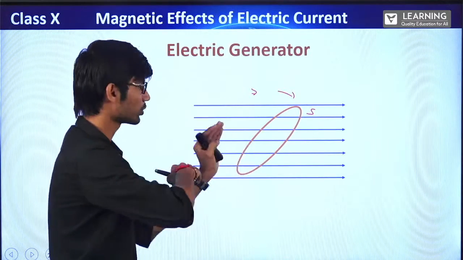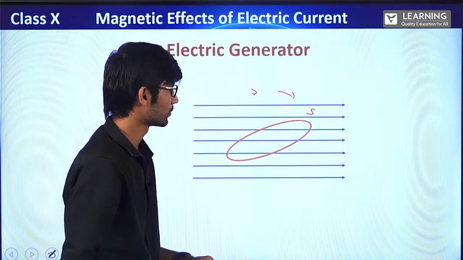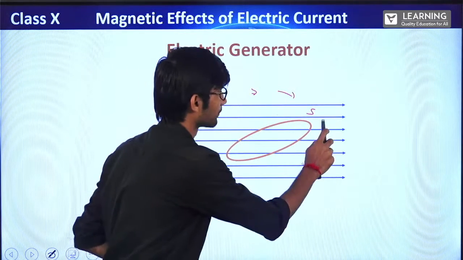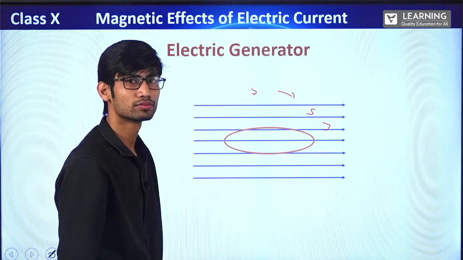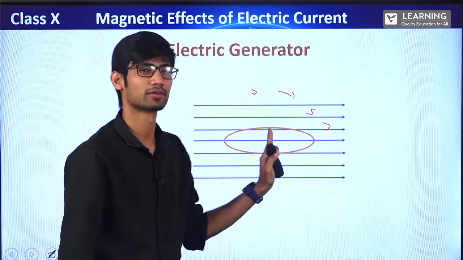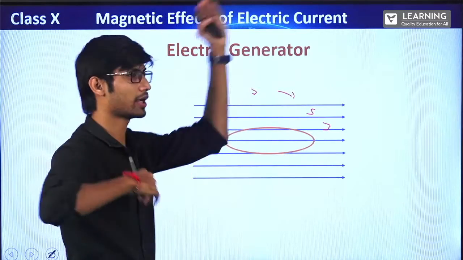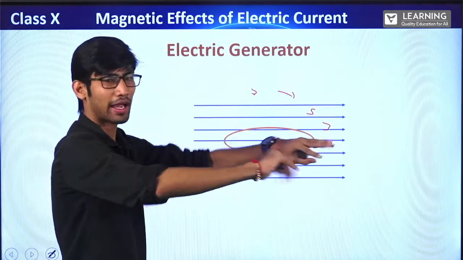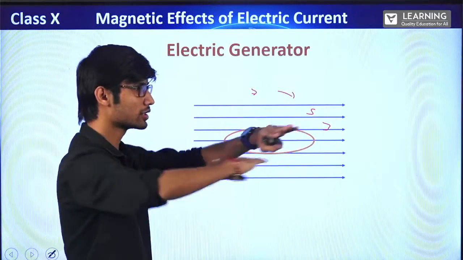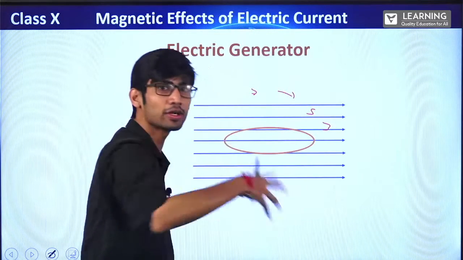I am rotating this slowly. Then again I rotate it more. 1, 2, 3. 3 lines are passing. Now 0 lines are passing, not 1. This loop was like this, right? I am rotating it in this way. So now it is horizontal. The magnetic field lines are also horizontal, and the loop is also horizontal. So nothing is passing through the inside of the loop.